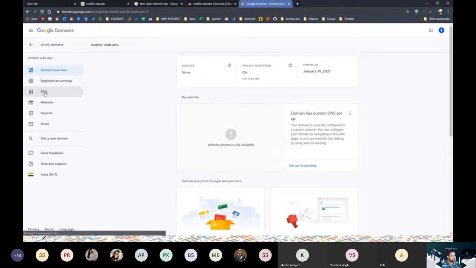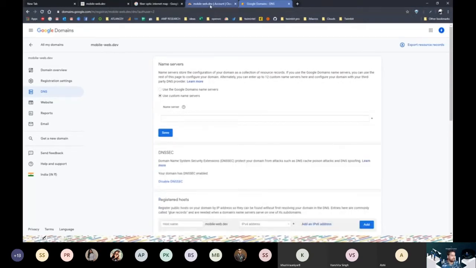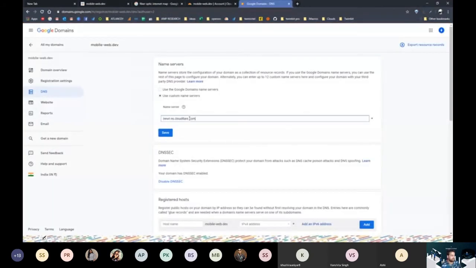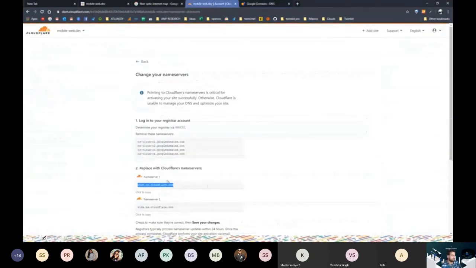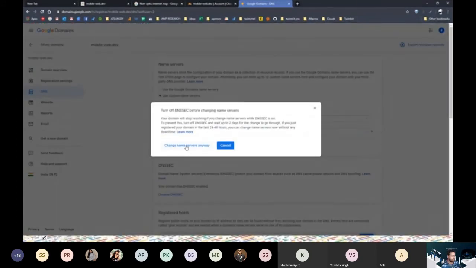Go to DNS. DNS stands for domain name server. And right now we were using Google's domain name server. And we will click on use custom server. And we'll copy the addresses that Cloudflare has provided us and paste them over here. Now there can be 2 records, sometimes there can be 4 records, but it's what the CDN actually tells us. So we go ahead and save. It says it will turn off the DNSSEC before changing the name server. I will say change name server anyway, because I don't care what it has written.